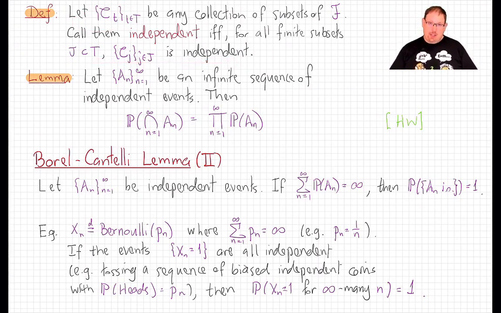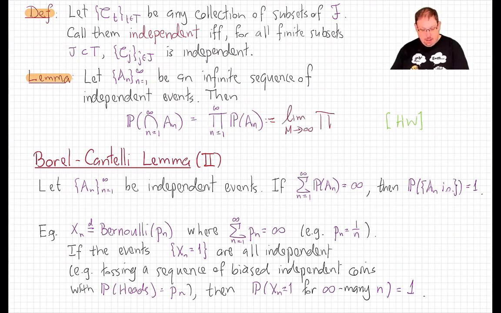One consequence of that, a simple exercise using the continuity of probability measures, is that if I have a countable sequence of events that are independent, then the probability of that countably infinite intersection is the countably infinite product of the probabilities of the events, where that is defined to be the limit as M goes to infinity of the product from n equals 1 up to M of the probability of A_n. And that exercise is on your homework.